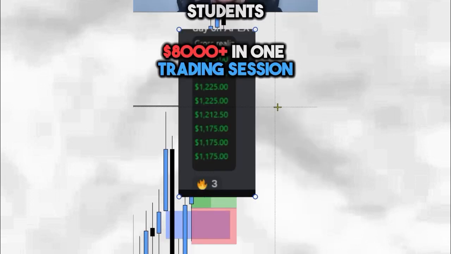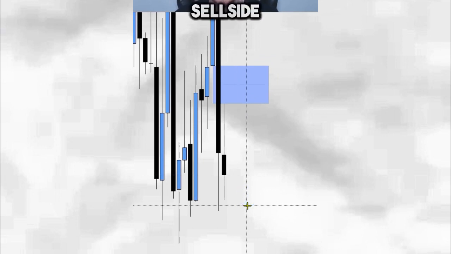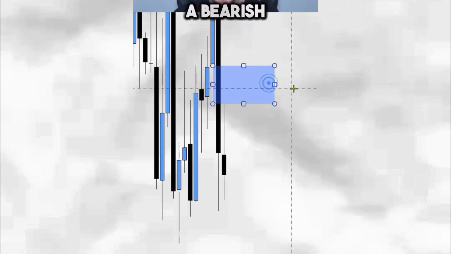One of my students made over $8,000 in one single trading session using my simple ICT strategy. The first thing to notice here is that we have swept sell side liquidity right here, as well as the sweeping of this sell side liquidity. We have also created a bearish fair value gap.